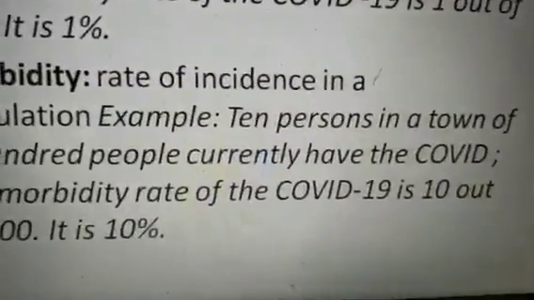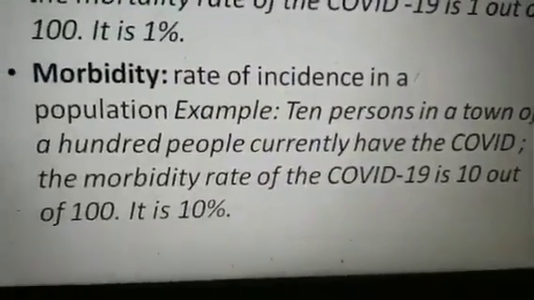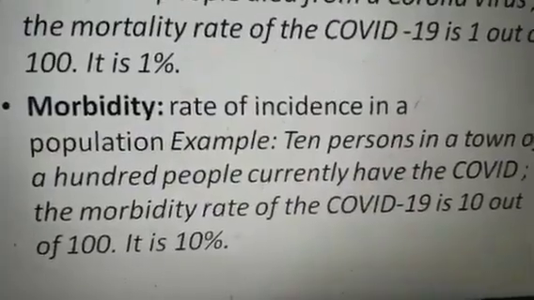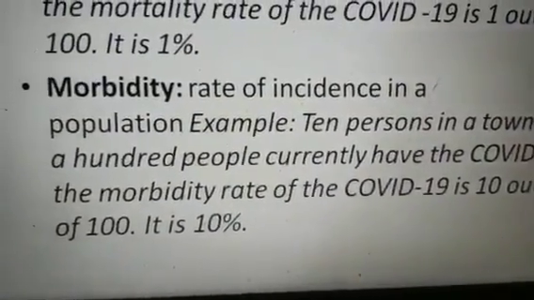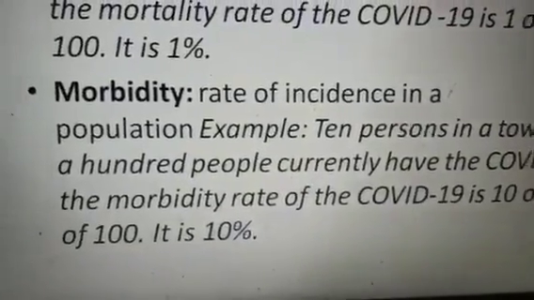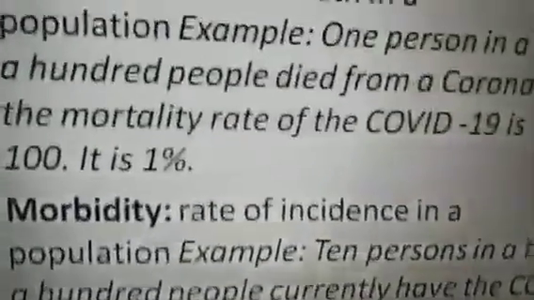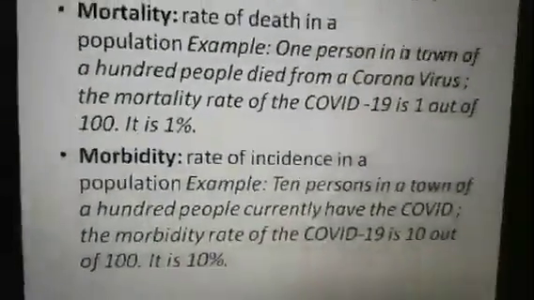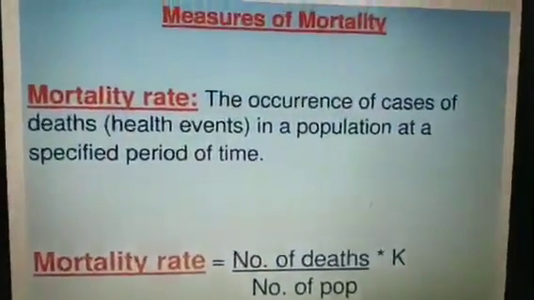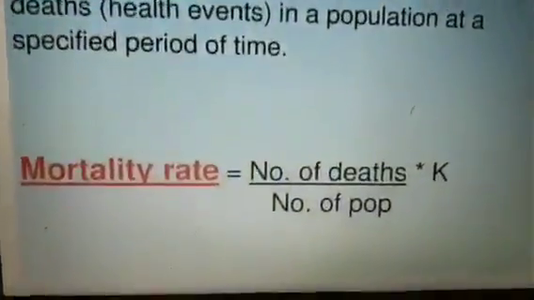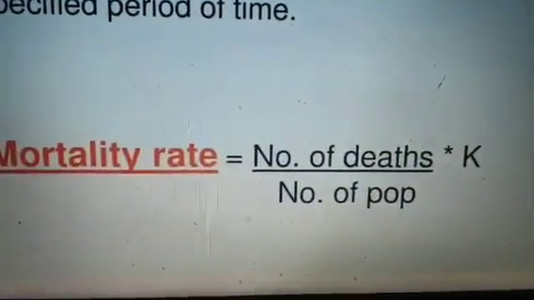For example, if 10% in a town of 100 people currently have COVID, the morbidity rate of COVID-19 is 10 out of 100, and it is 10%. That means morbidity is higher than mortality, and that is a natural phenomenon. Okay, so these two terminologies you have to learn.